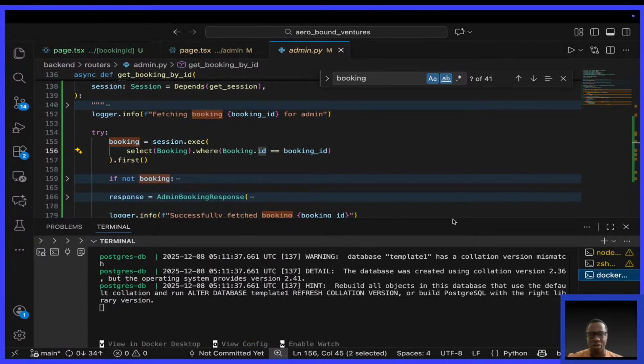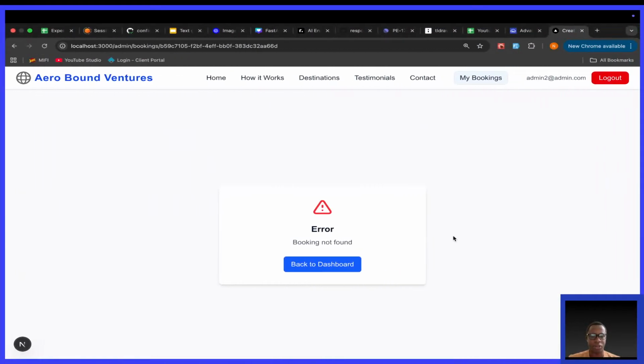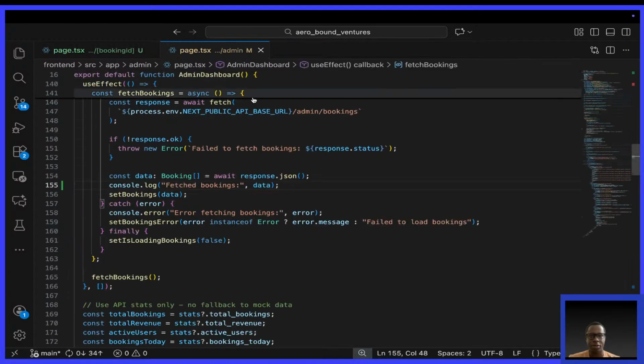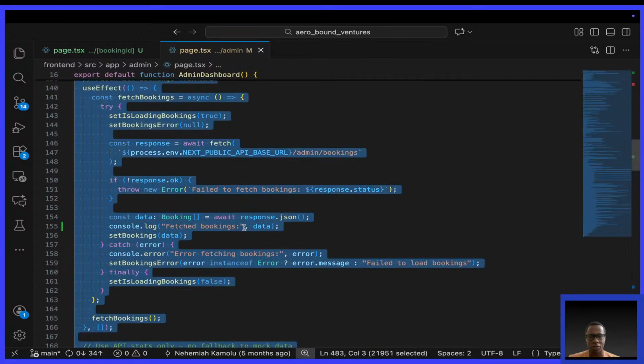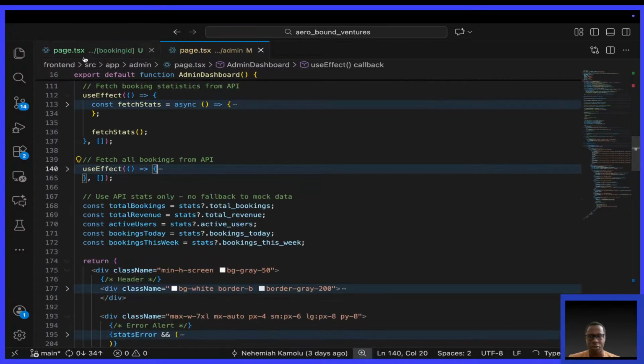Booking not found. I'm thinking. If you have an idea, don't hesitate to speak. What value is being passed? That's my question. So the next thing is to find out what value is being passed. So this has confirmed it. I'll remove this line of code. We know what is going on.